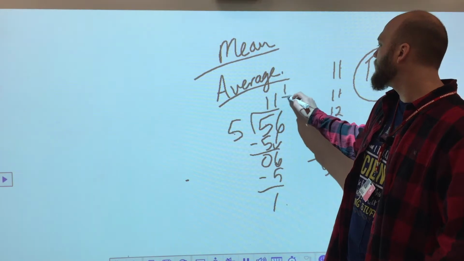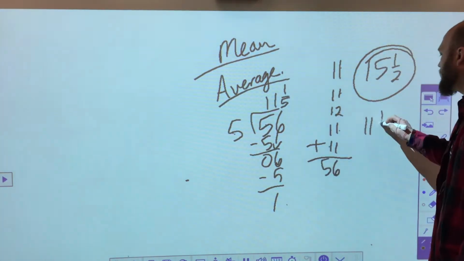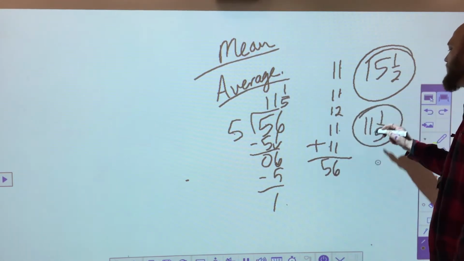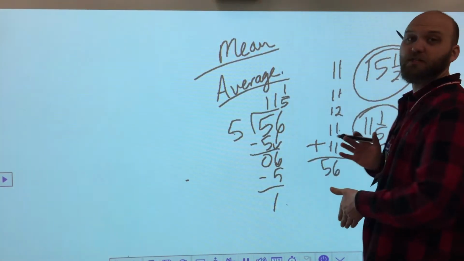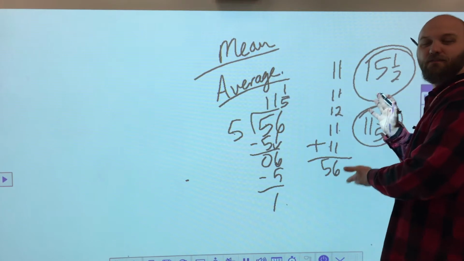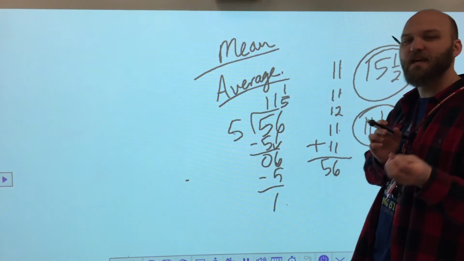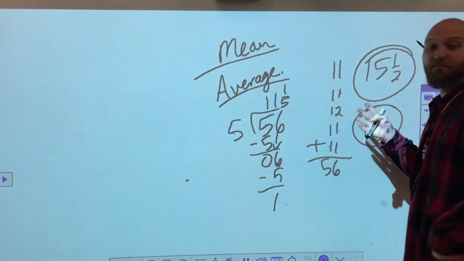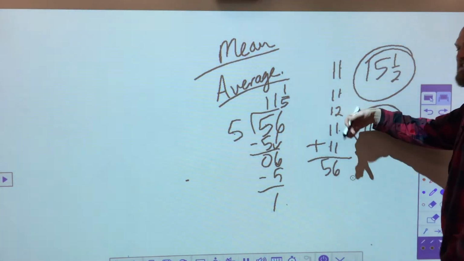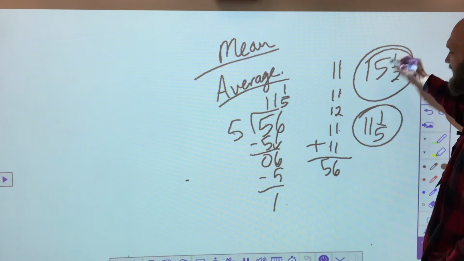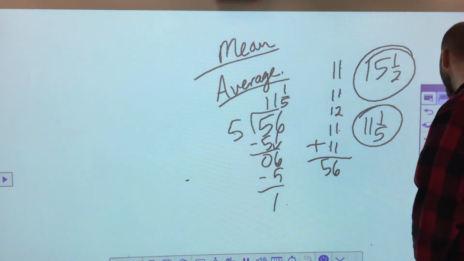And I get 1/5. Now, my average age, my mean age, is 11 and 1/5. And that is a very accurate depiction, about 11, of the ages of the group that I'm sampling. So my average age really makes sense, as long as I don't have an outlier. Some person like Mr. W doesn't fit with the rest of the group, because he really throws off all my data, right? So let's take a look in your book and see what that looks like.